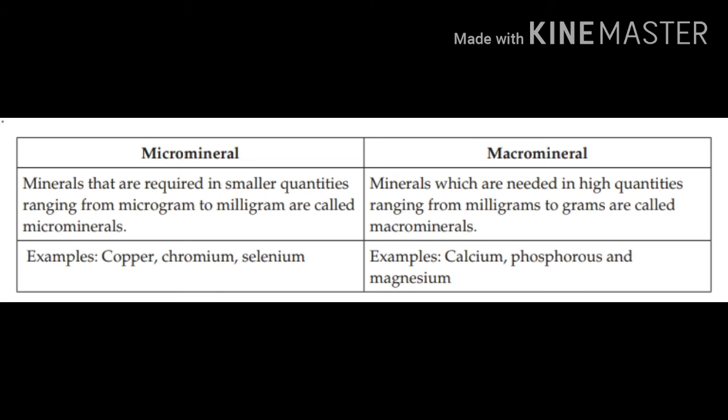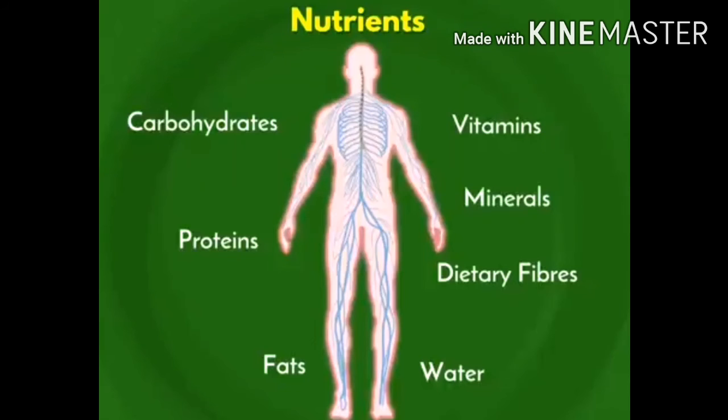Minerals that are required in smaller quantities ranging from microgram to milligram are called microminerals. And macrominerals, which are needed in high quantities ranging from milligrams to grams, are called macrominerals. Copper, chromium and selenium are examples of microminerals. Calcium, phosphorus and magnesium are examples of macrominerals. These are the main differences between micro and macrominerals.